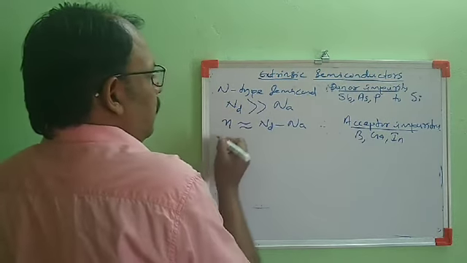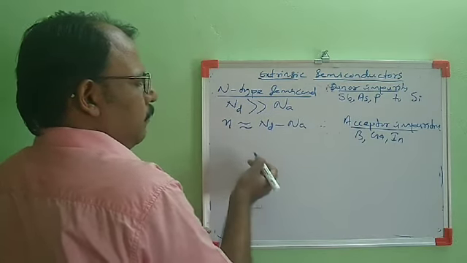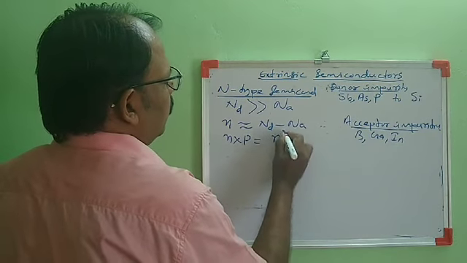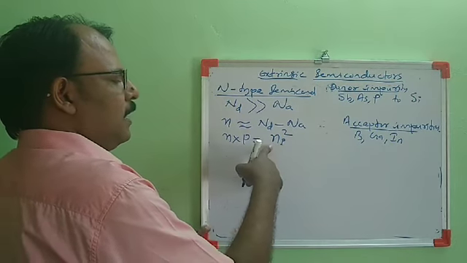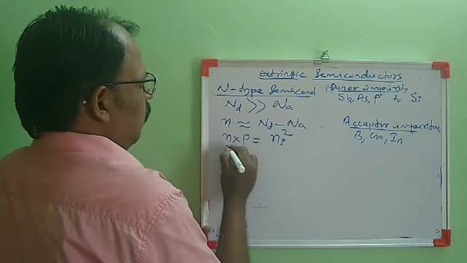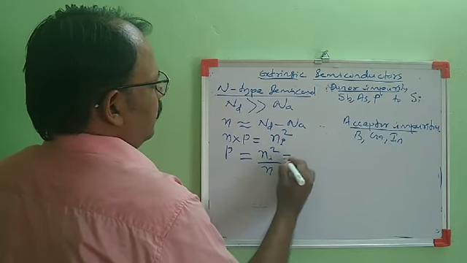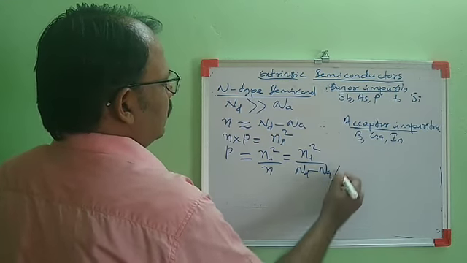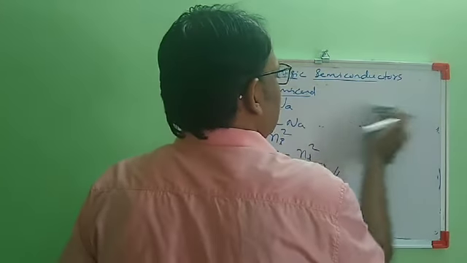The number density of holes in n-type material: we know from the law of mass action, n into p is equal to a constant, which is the product of charge carriers in the intrinsic state, n equal to p, written as ni, so it is ni squared. So the hole concentration can be written as ni squared by n, equal to ni squared by Nd minus Na. This is the case with the n-type semiconductor, where the electrons are in excess.